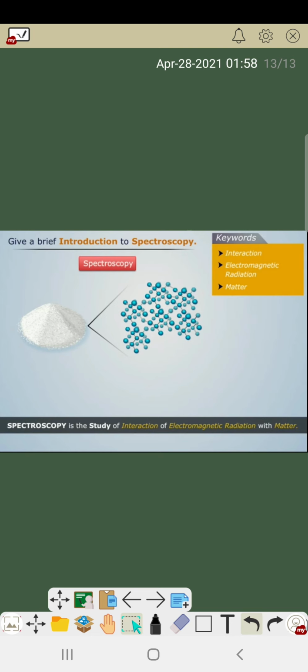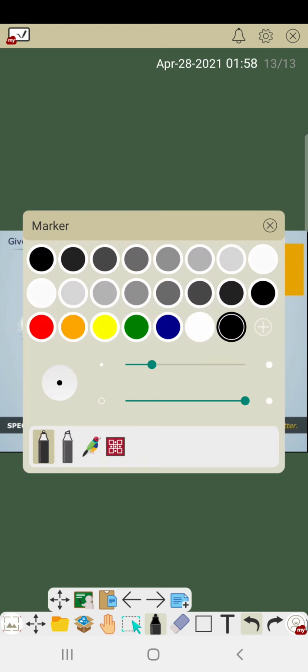Basically spectroscopy is used when we want to know the intermolecular structure of any molecule, especially for complex molecules, complex organic and inorganic molecules. In this case we use spectroscopy.